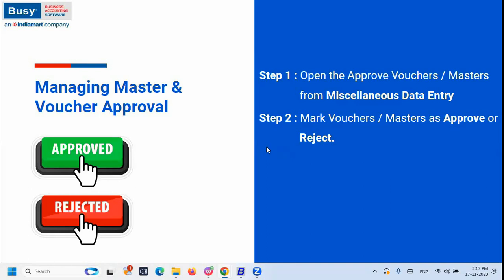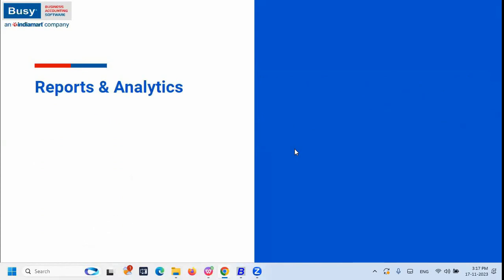Select that option. In that particular option, you will get to know what all the vouchers or masters entries are that are still pending approval. You can check it out over there, and if you want to approve it, you can approve, otherwise you can reject it. And similarly, the same reporting is also there in the display report section in Busy.